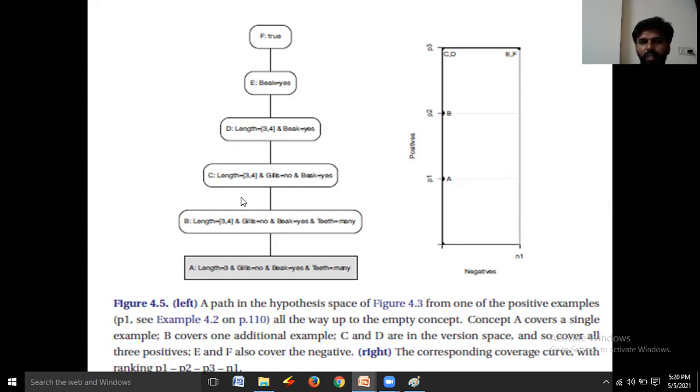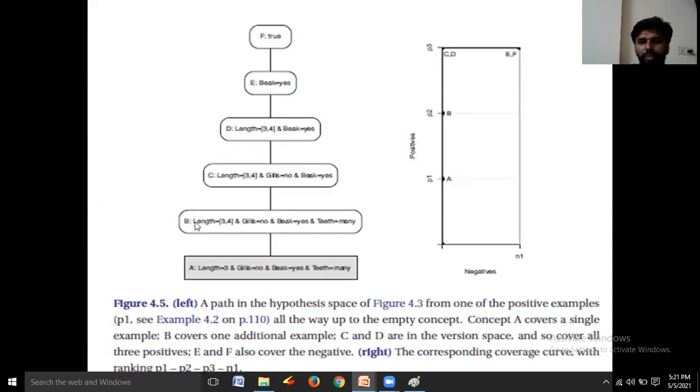And remember, whatever instance is treated as positive by C, the same instance is also treated as positive by B and A. Why?